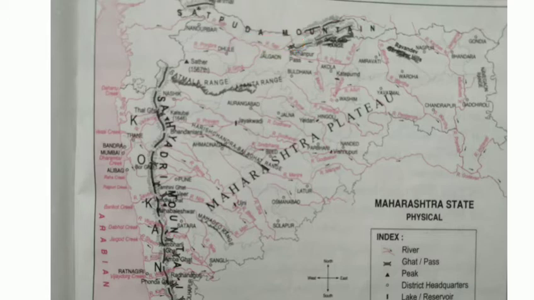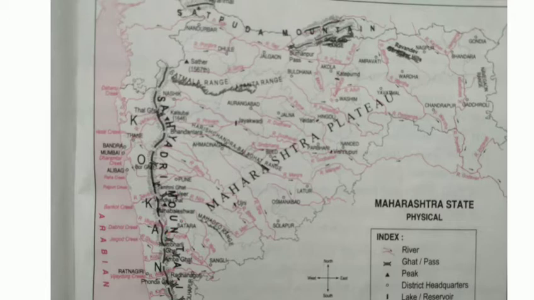And now students, coming to the 7th question, write the names of two rivers which flow from the northwest to the southeast. See, the river Krishna and the river Bhima flow from the northwest to the southeast. Then students, coming to the 8th question, write the names of any two rivers which have their origin in the Sahyadri mountain and flow into the Arabian Sea. See, the rivers like Savitri and Vashishti have their origin in the Sahyadri mountain and flow into the Arabian Sea.